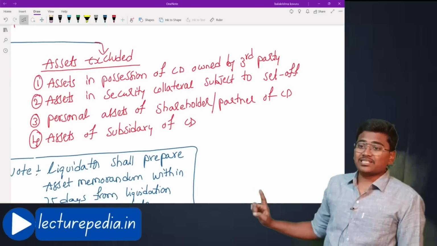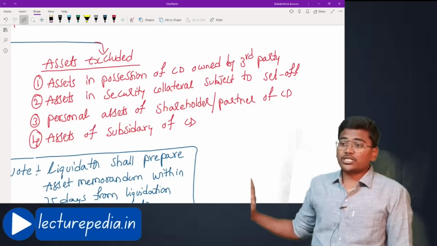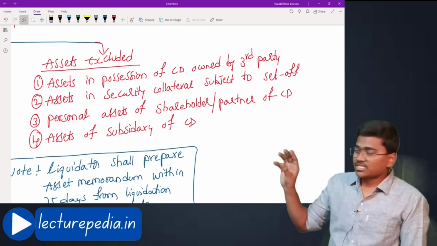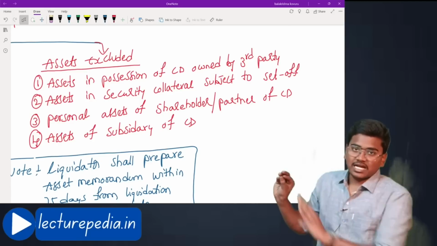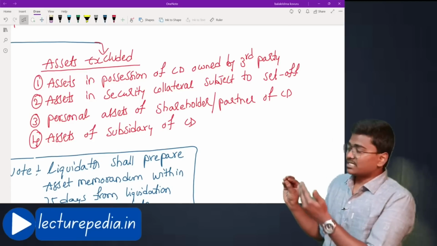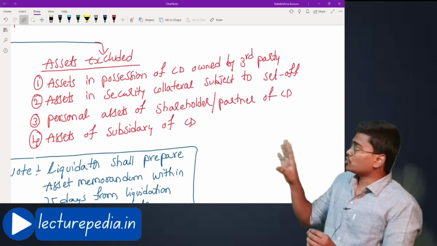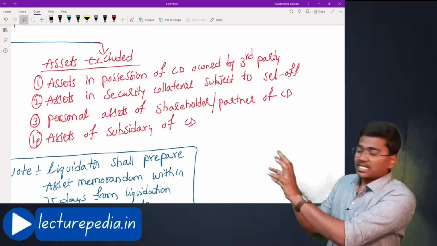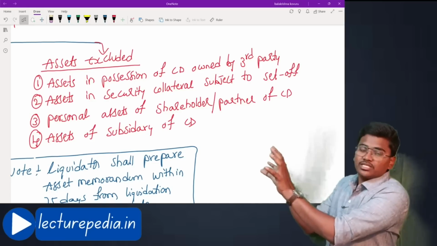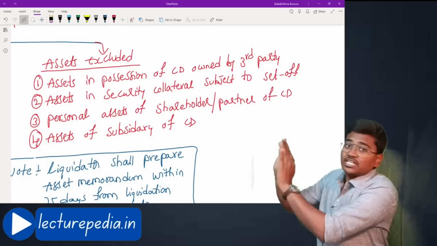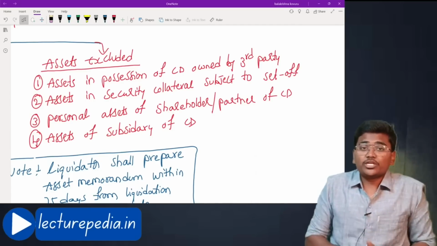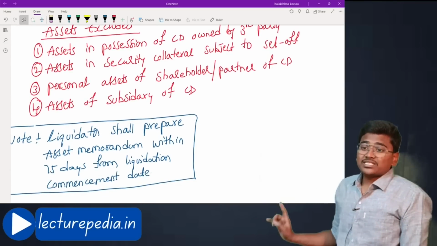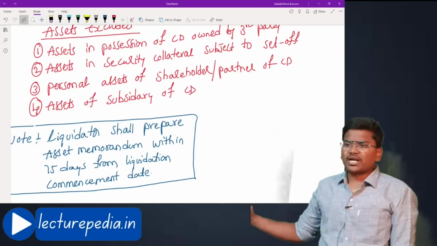Next, assets in security collateral subject to set off. Okay, the corporate debtor has taken some loan. For such loan, he has given the asset as a security. Now the corporate debtor has also not repaid the loan. Now the amount of the loan and the amount that will be realized on the asset are both equal. They both can be set off. In that case, such type of asset should also not be included in the liquidation estate. Hope that is clear.